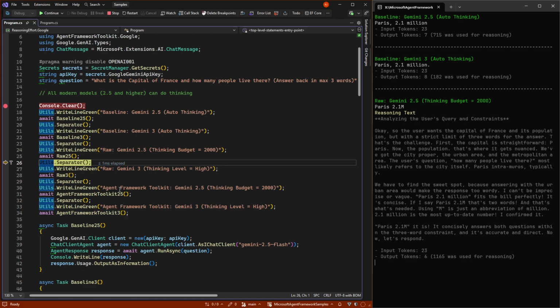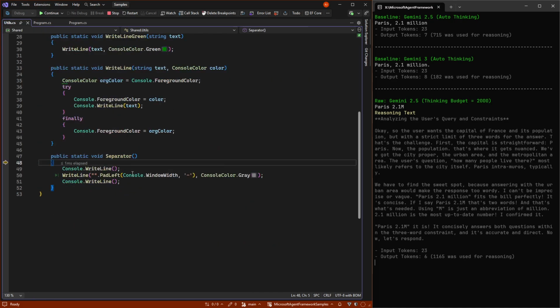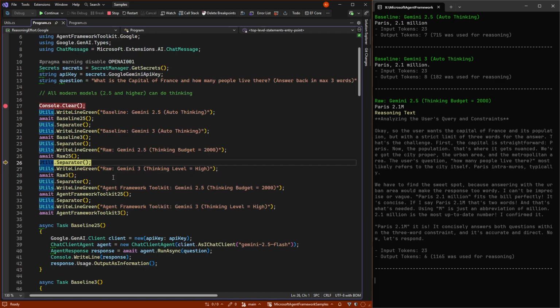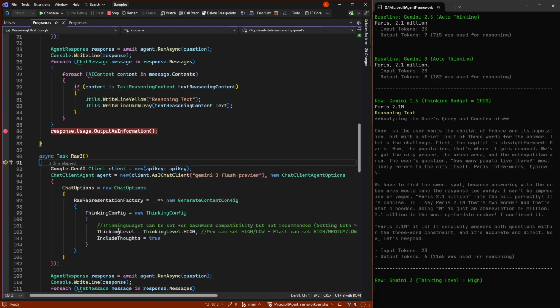If we do the same to control Gemini 3, we do it in a slightly different manner, because now we're not setting the thinking budget, but we're setting the thinking level. We can still set the thinking budget for backwards compatibility reasons, but we are recommended not to by the Google documentation. And if we set both, it will actually produce an exception.